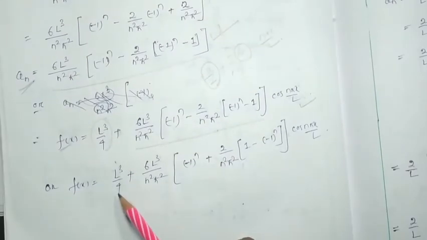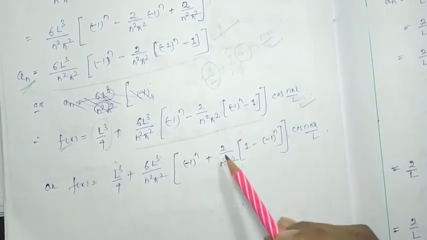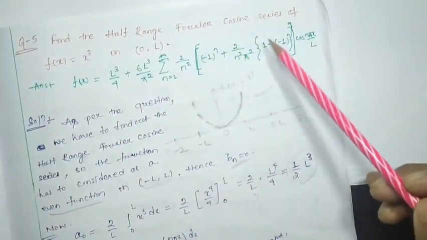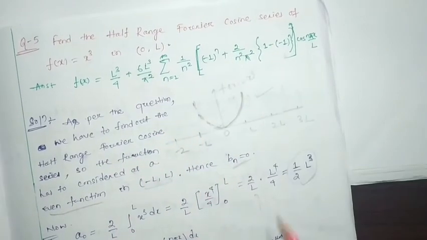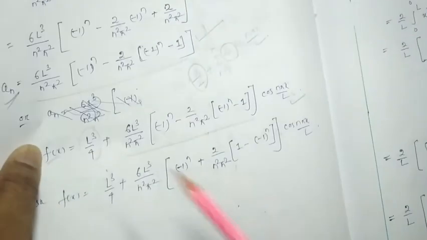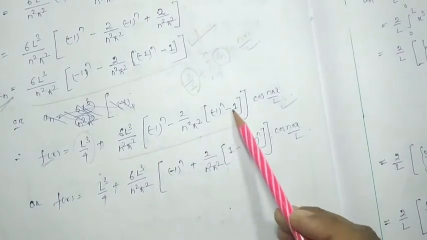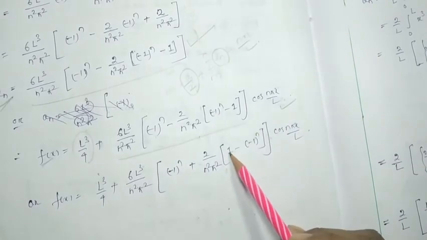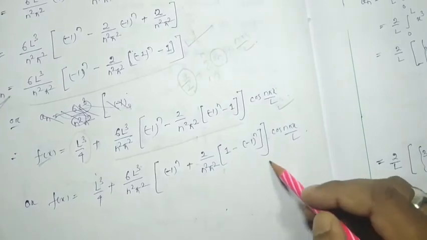So hence l cube by 4, 6 l cube by n square pi square into minus 1 to the power n. If I try to equate this answer with my answer, then here I can write plus 2 by n square pi square, this one will come to the initial, this will go to the second position, so 1 minus 1 to the power n into cos n pi x by l.